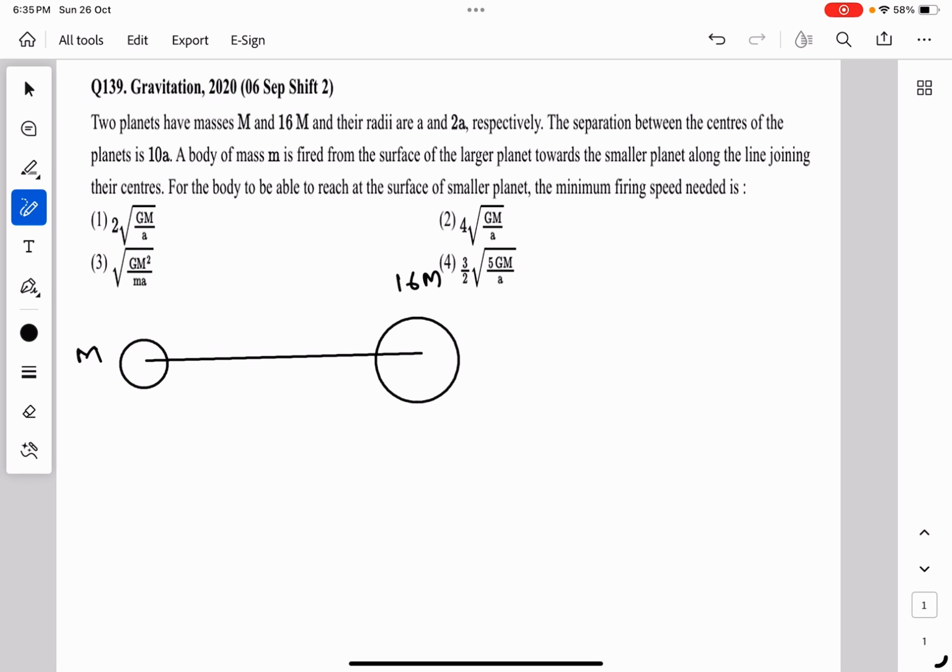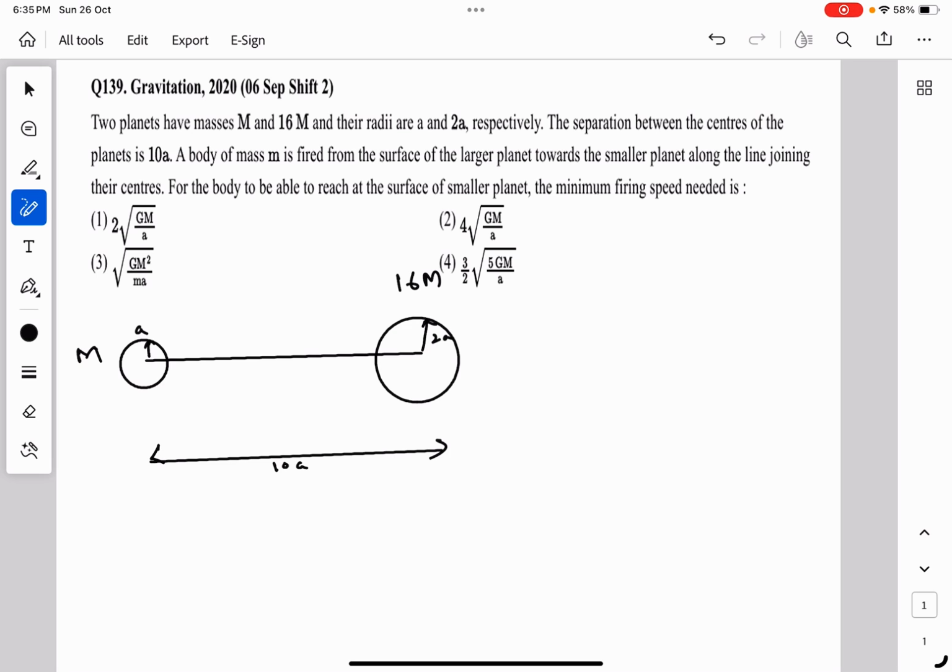Let us join their centers. The radius of the smaller planet is a and the radius of the larger planet is 2a. The distance between the centers of the two planets is given to us as 10a.